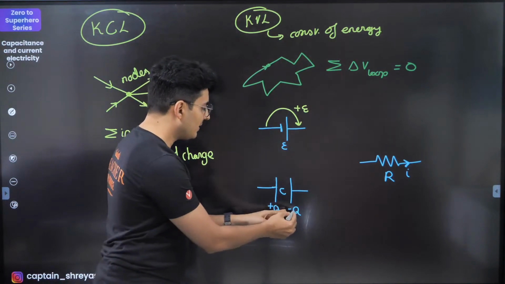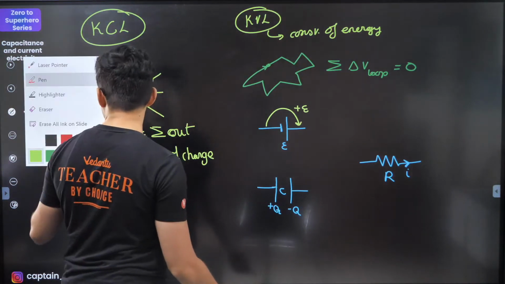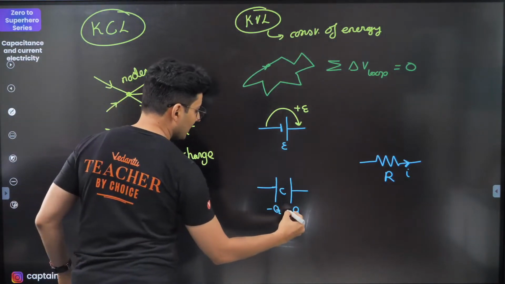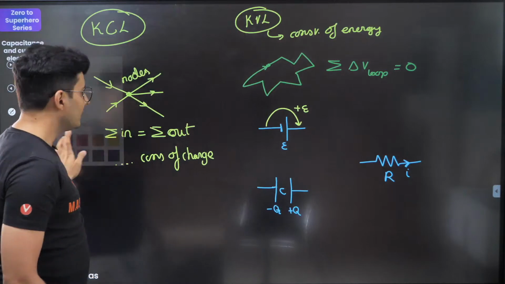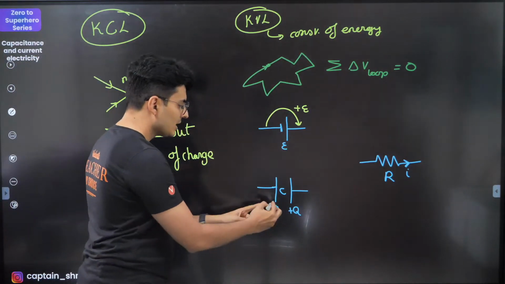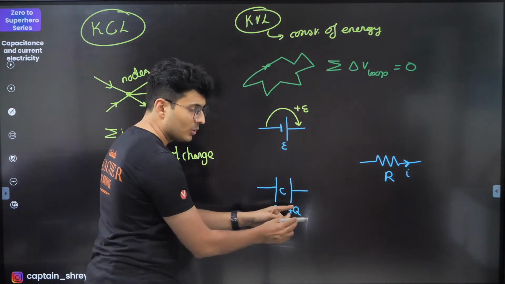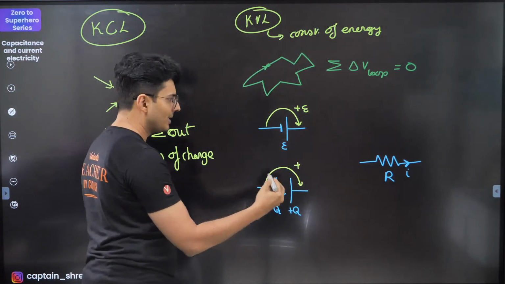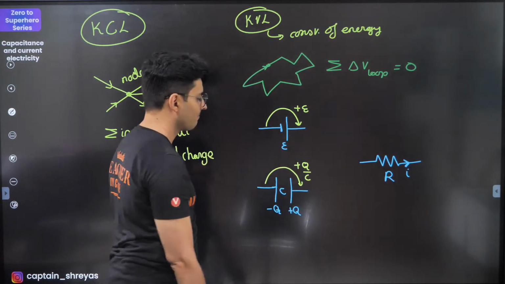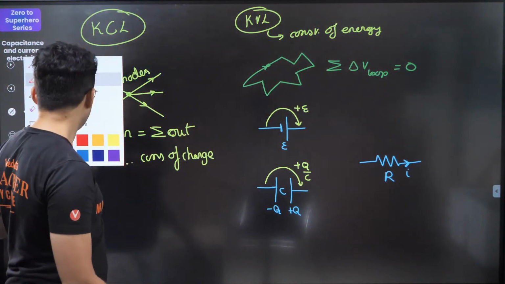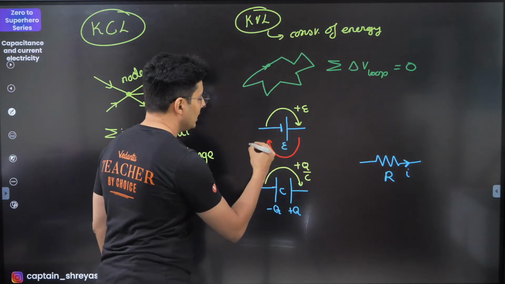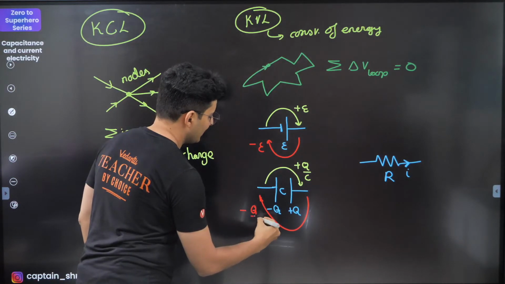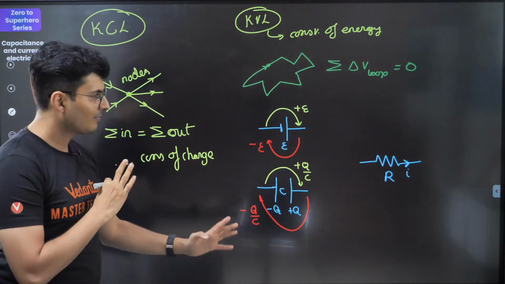Here, this is minus, this is plus. If you want, I can label it properly over here like this, so that it is easy to read. So this is minus, low potential, high potential, it's jumping if you go from here to here. So it will be plus, V is Q by C, so magnitude wise Q by C. If you go exactly the opposite way, from here to here, it will be minus E. If you jump from here to here, it will be minus of Q by C. That's how it works. Okay.